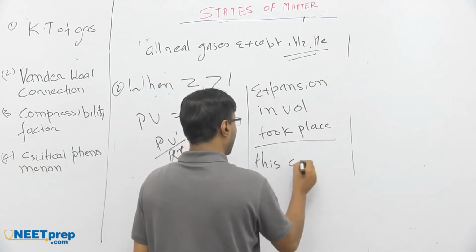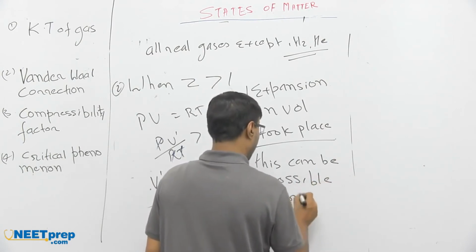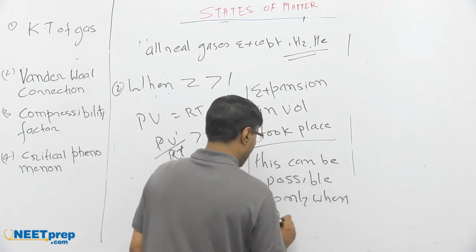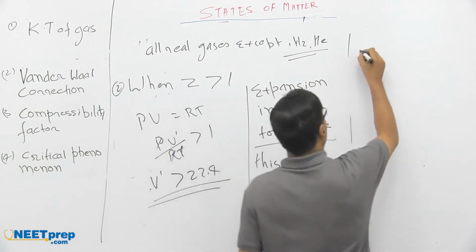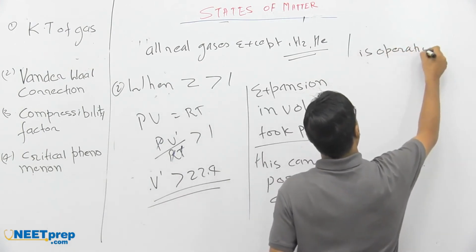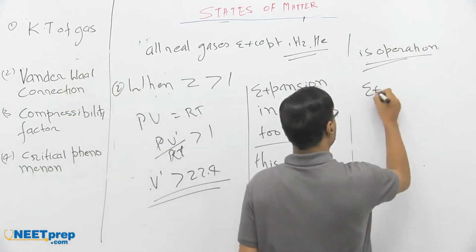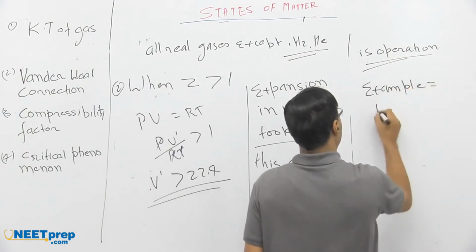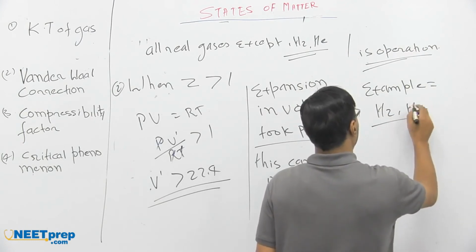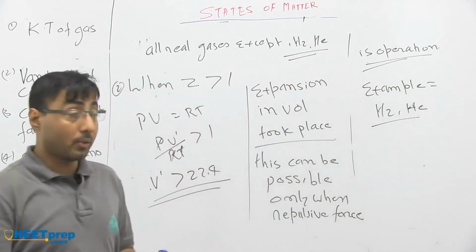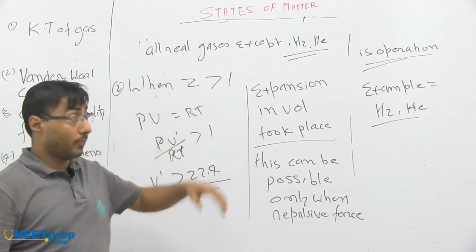This can be possible only when repulsive force is operational. An example of this is hydrogen and helium. In these two gases, repulsive forces are there, so they cannot be liquefied easily. So this was about Z, the compressibility factor.